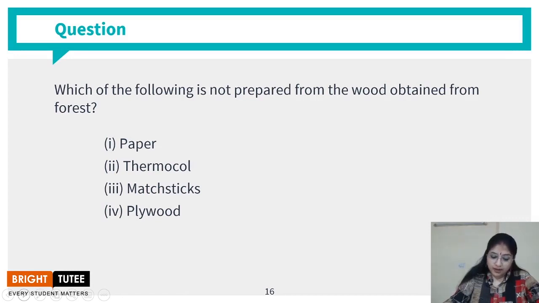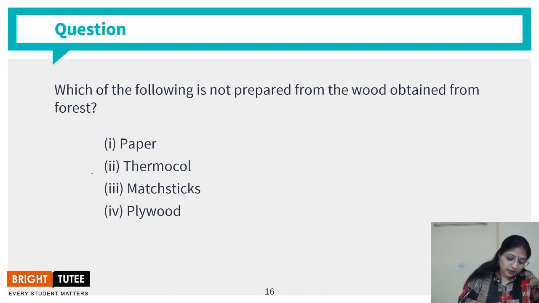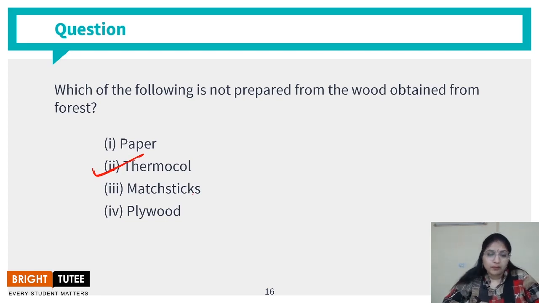Which of the following is not prepared from the wood obtained from the forest? Paper, thermocol, matchsticks, or plywood. So we know that thermocol is something which we do not obtain from the forest. Otherwise, all the other things are made from the wood that we obtain from the forest.